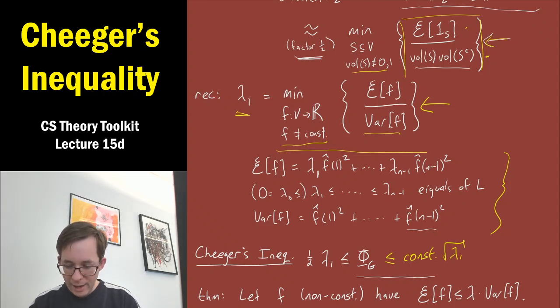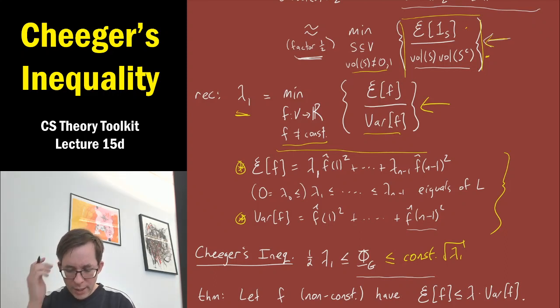Okay, so given any f, we had on one hand this formula for the quadratic form of f. It's a weighted combination of f's squared coefficients, where the ith squared coefficient is weighted by lambda i, the ith eigenvalue. And we also saw that the variance of a function f is simply the sum of the squared coefficients of f. In both cases we exclude the 0th coefficient, the one sitting next to the zeroth eigenvector of the Laplacian, which is always the constant function 1, and that's because the zeroth eigenvalue is always 0.